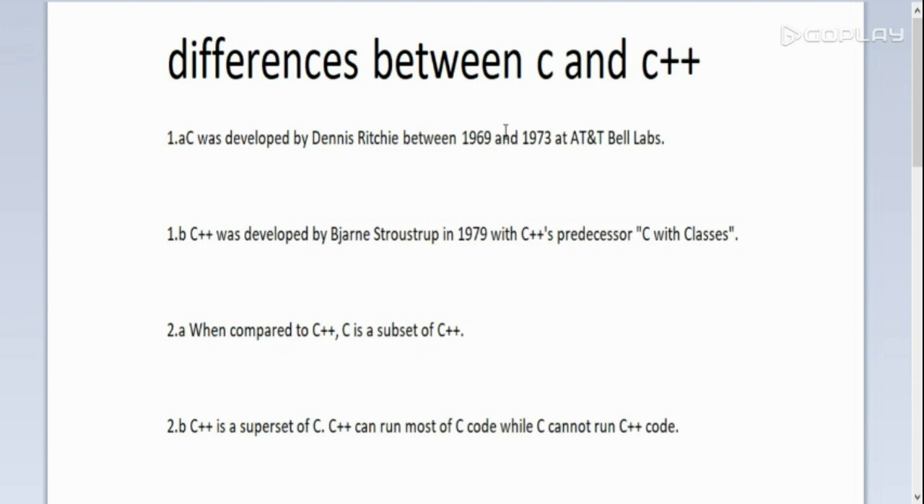Differences between C and C++. C was developed by Dennis Ritchie between 1969 and 1973 at AT&T Bell Labs. C++ was developed by Bjarne Stroustrup in 1979, with C++'s predecessor being C with Classes, which I have said earlier. C is a subset of C++, and C++ is a superset of C. The same things are written here, so I hope you understand this.